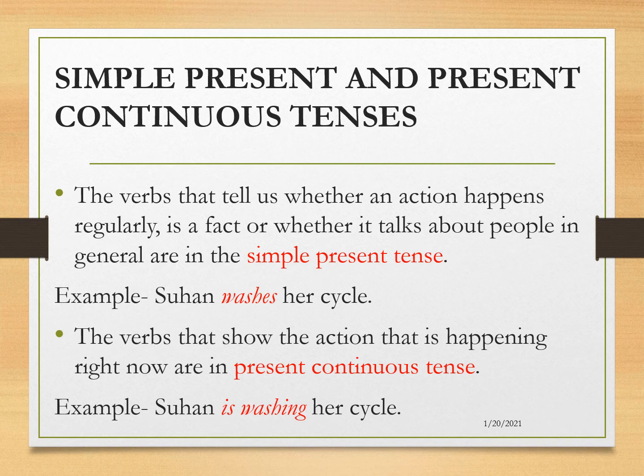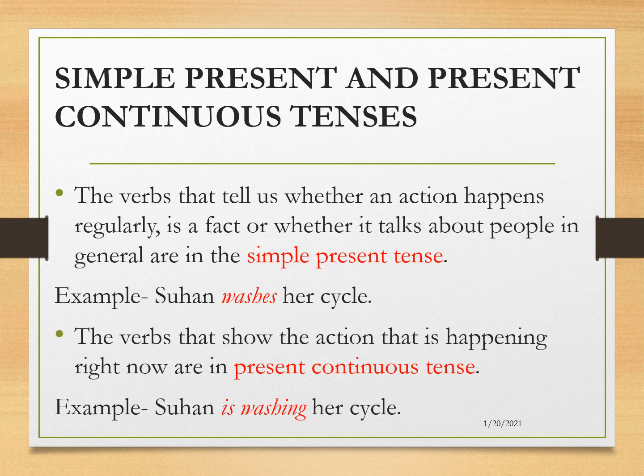Simple present and present continuous tenses. The verbs that tell us whether an action happens regularly or is a fact, or whether it talks about people in general, are in the simple present tense. For example, Suhan washes her cycle. It's a regular action that tells us that Suhan generally washes her cycle and it is happening in the present tense.